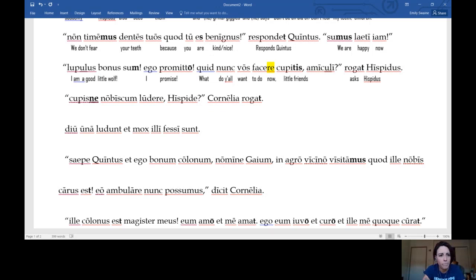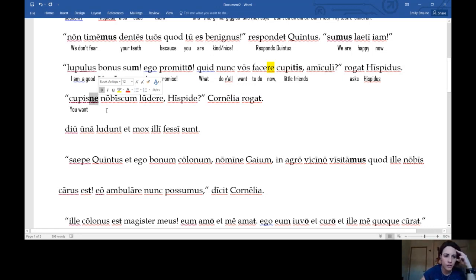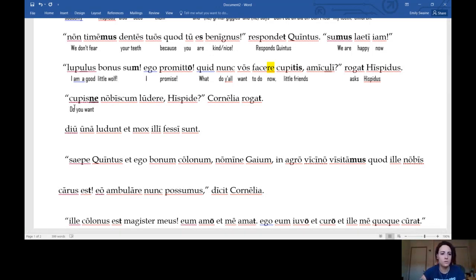So cupisne. Okay, let's break this down. So cupio, cupere, our stem cup means want. What does Cupid do? He makes you want someone else. So cupis is the same word, to want, but this S tells us you want. But NE makes it a question. This is our interrogative. It's called an interrogative suffix, and it makes it a yes or no question. So what we're going to say is not you want, but do you want?